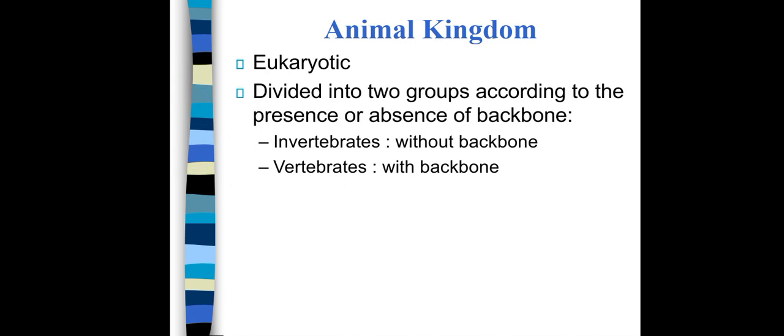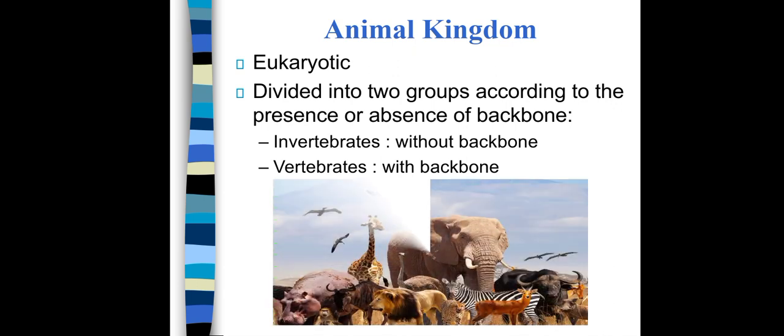Animal kingdom. This is the largest group. They are also eukaryotic. It means that their cells have nucleus. They are divided into 2 groups according to the presence or absence of backbone, spinal cord. Those organisms which have a spinal cord, they are called vertebrates, and those who don't have spinal cord,